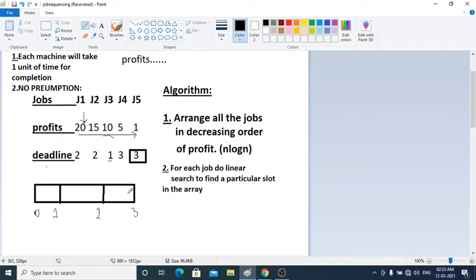Don't place it in 2 and 3, because my deadline is 2. I cannot exceed my deadline. So I should put it within 1 and 2 slot. So here will be my J1 placed here. Try to pick the job with the maximum profit, and then put it at the farthest position within its deadline, wherever I can put it.